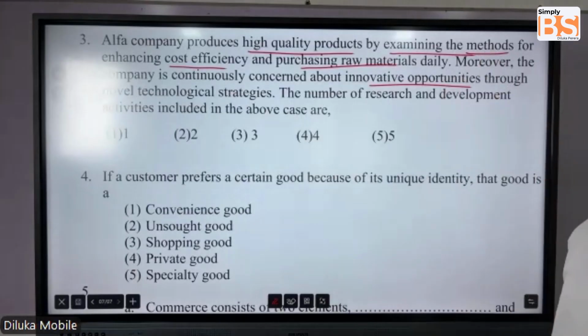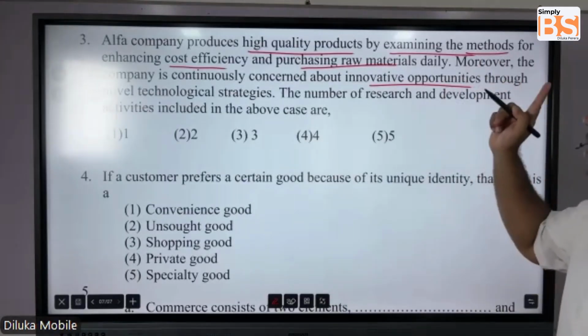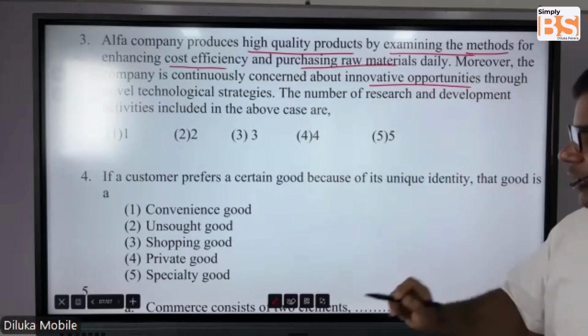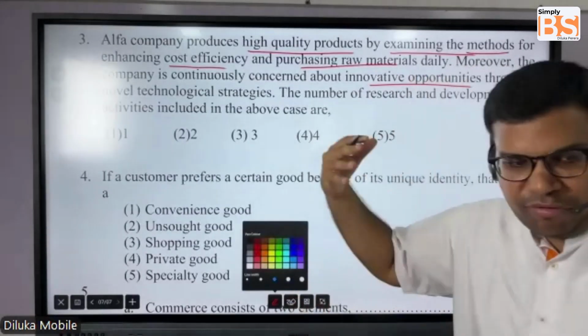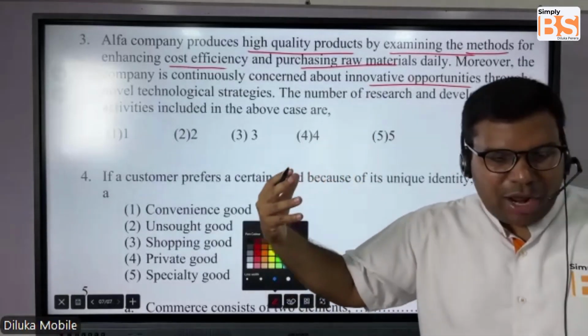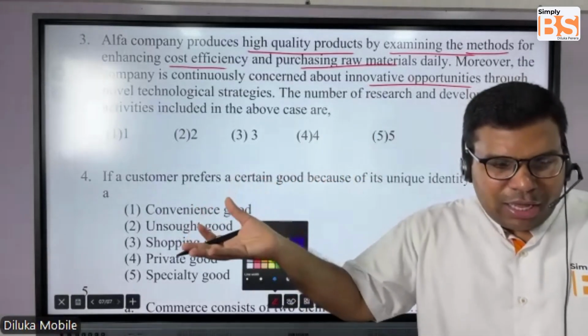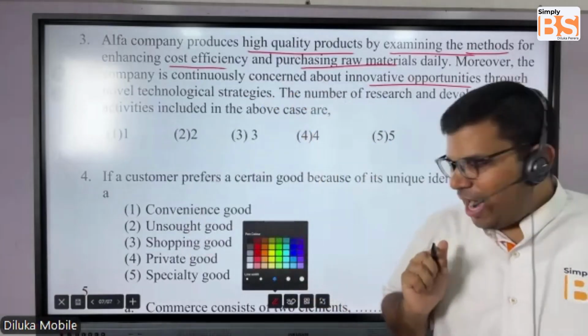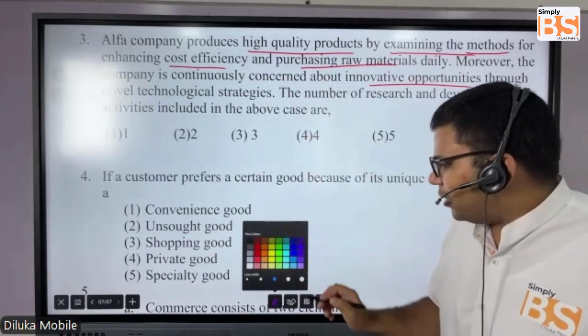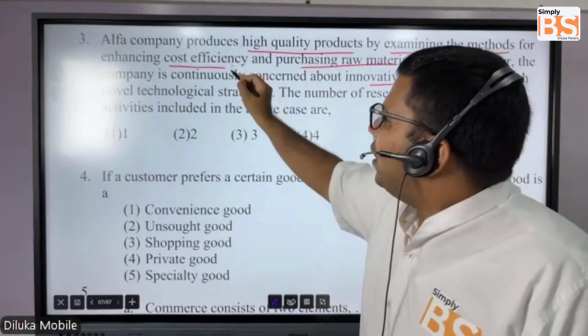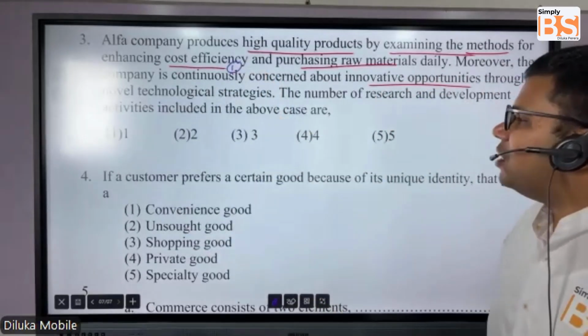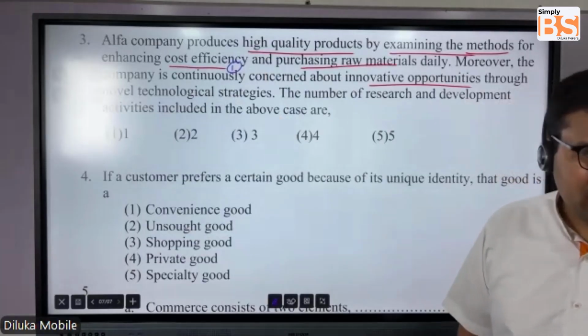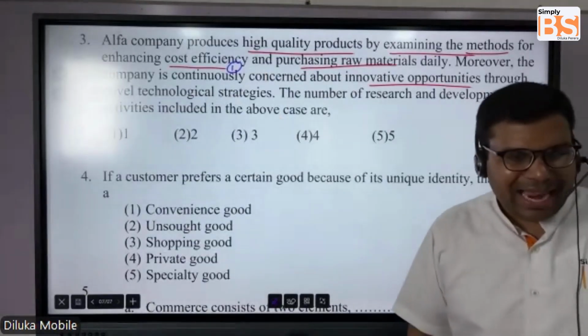They say examining methods to enhance cost efficiency. For the existing product, they are trying to find ways to increase the efficiency. That's one type of research and development activity.